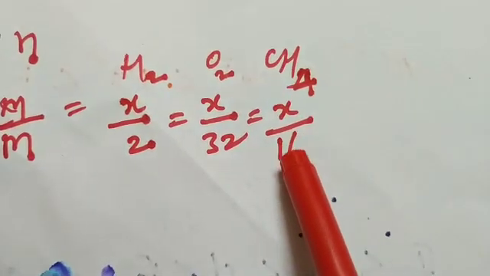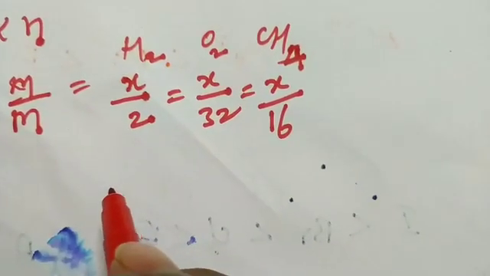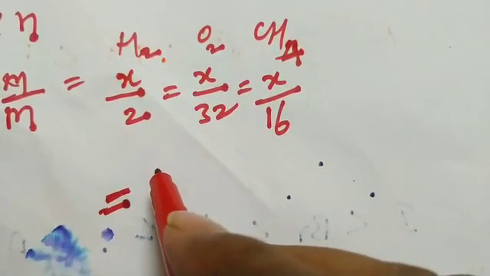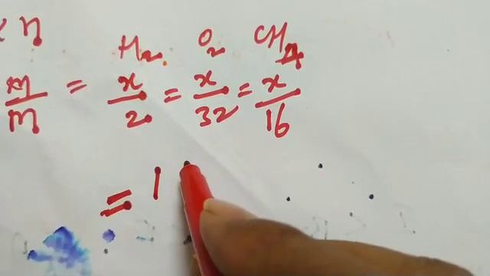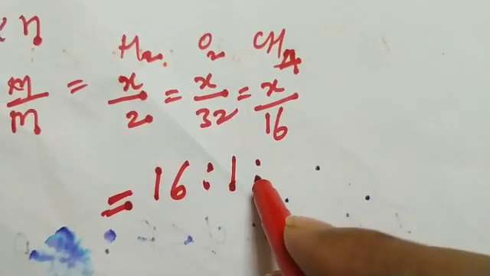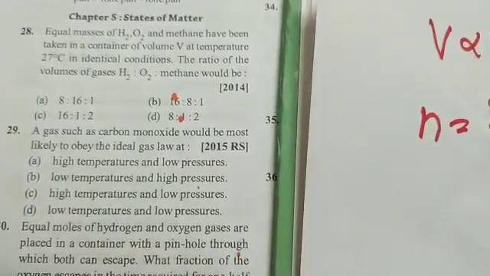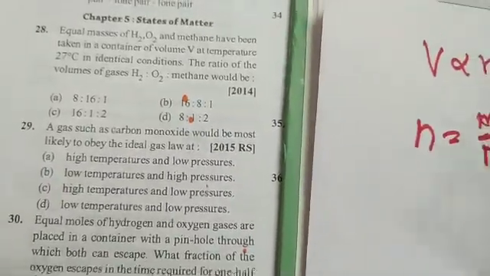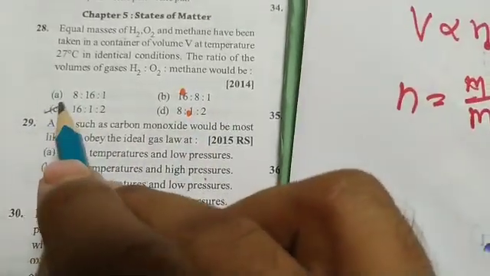Then methane 16. Then take the smallest ratio, do the LCM. That means multiply with 32. Then the answer is 16 is to 1 is to 2. Which is the answer? 16, 1, 2. So C is the option.